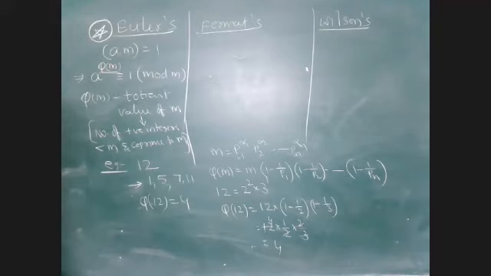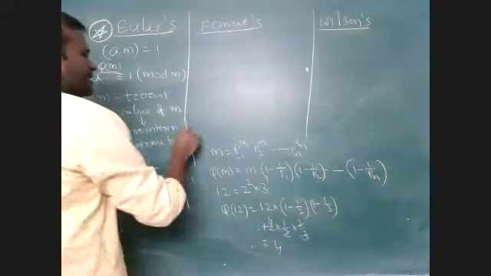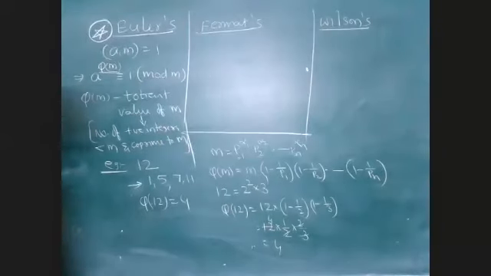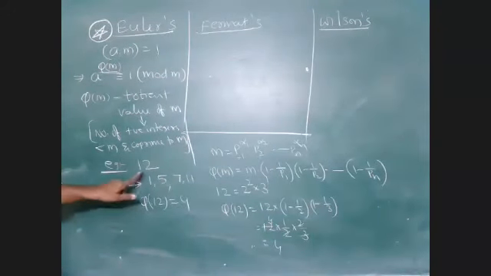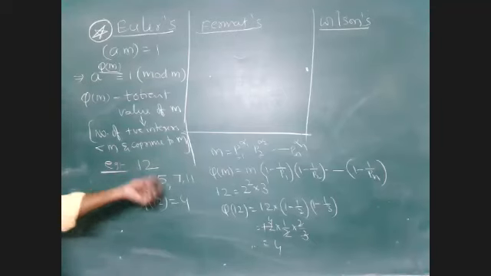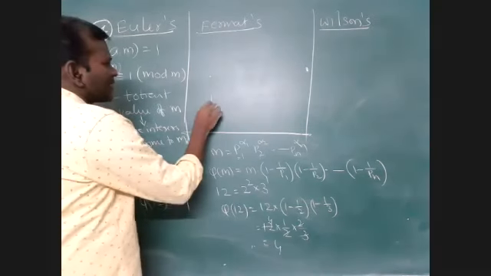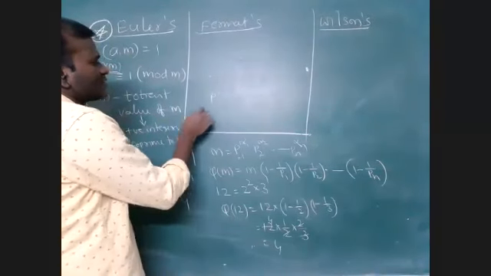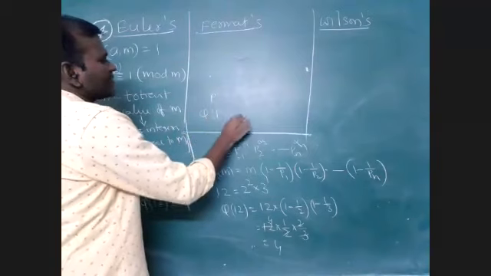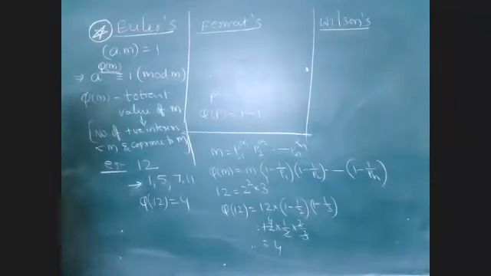Then coming to Fermat's theorem, it is a simple thing. If you take any prime number, suppose p is a prime number, what is the totient value? P minus 1, one less than that. Why? Because it has only one prime factor. Suppose I take 7.